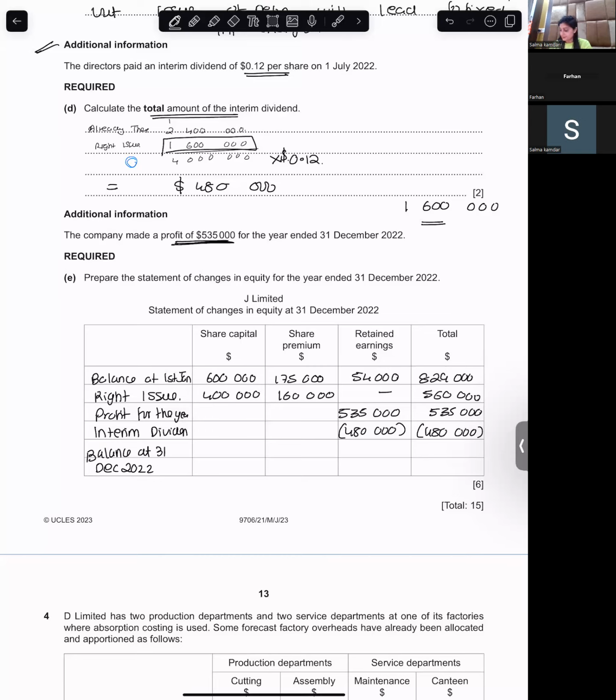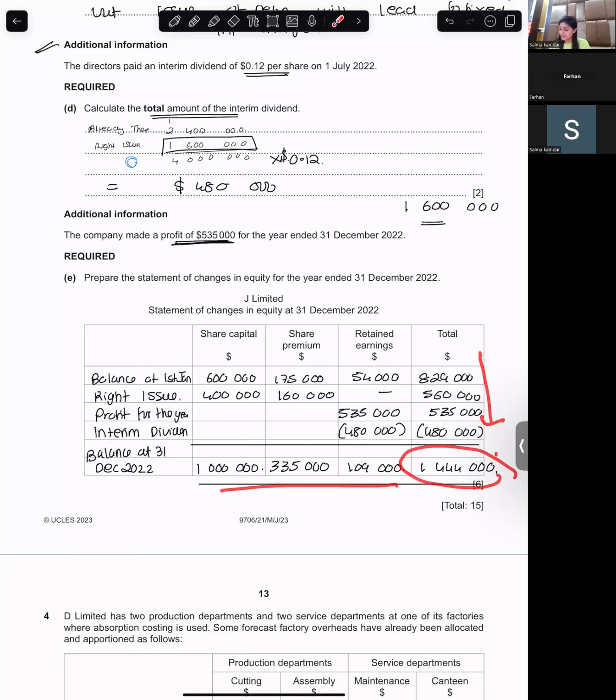Sorry, 31st December 2022. So the total will be 600,000 plus 400,000, 1 million. 175,000 plus 160,000, 335,000. So 54,000 plus 535,000 minus 480,000, 109,000. And you add all this, and then you get the total.